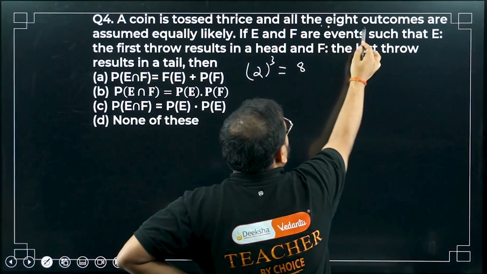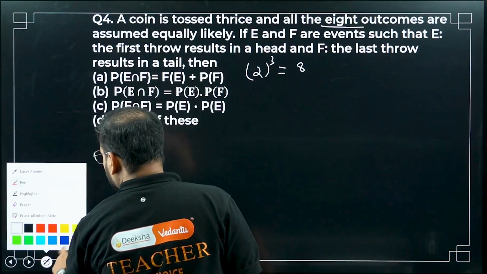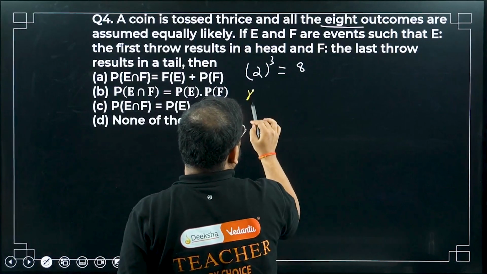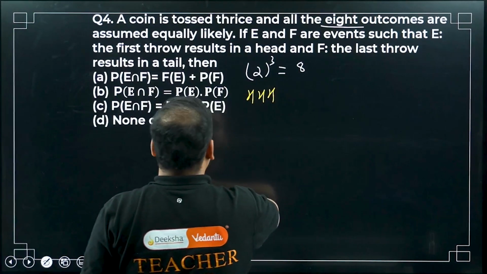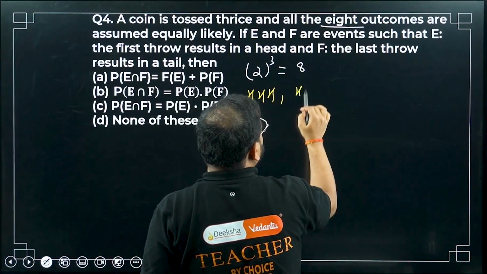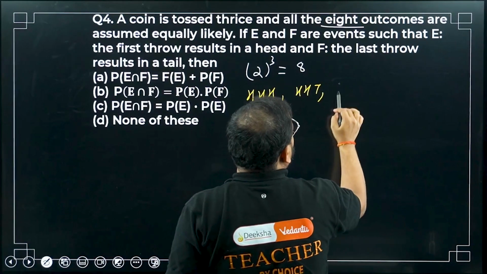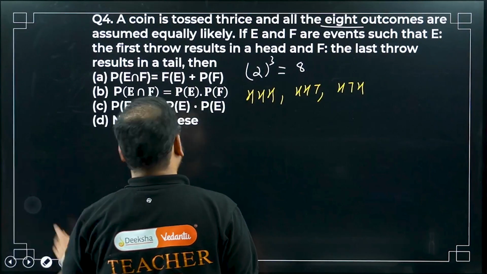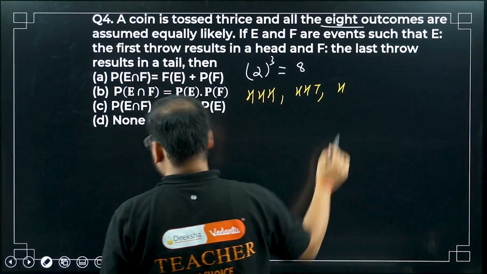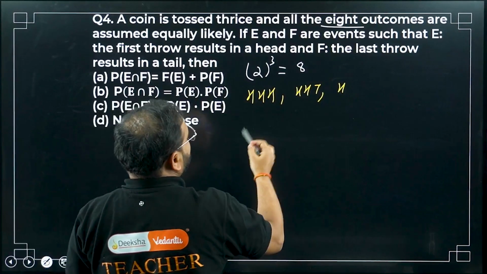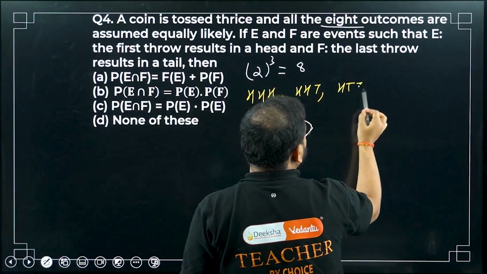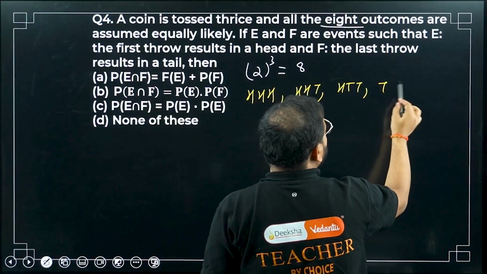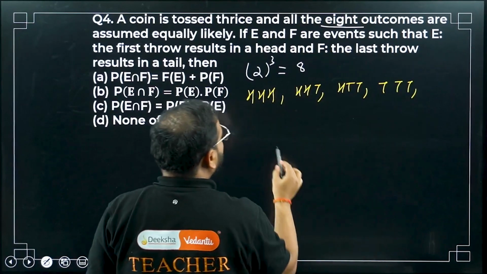Total number of outcomes is 8. Can you list them out? So H, T. Okay, next, what can we do?